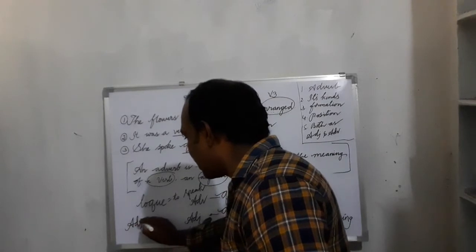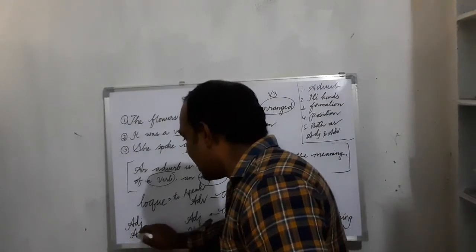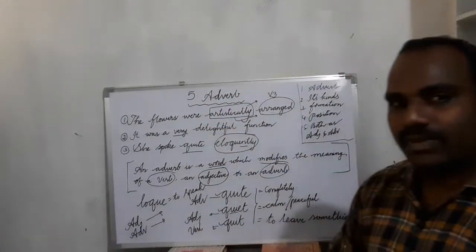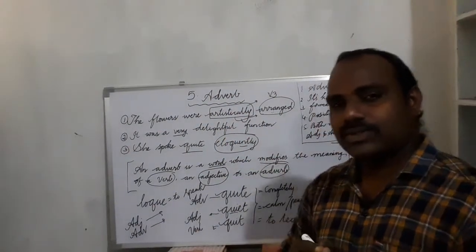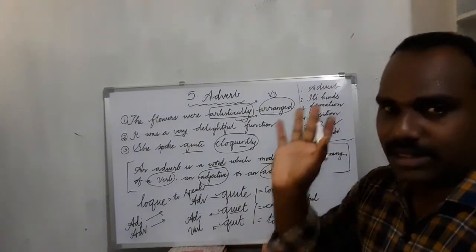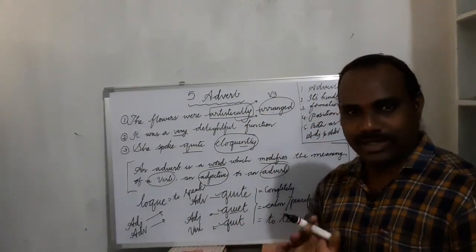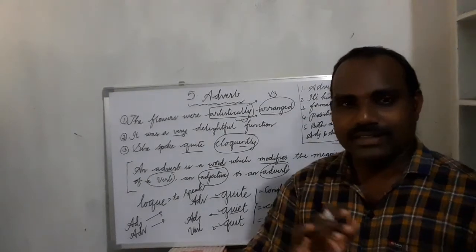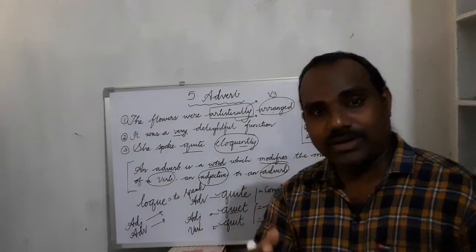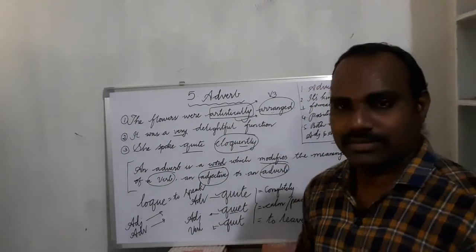The previous topic adjective and today's topic adverb. An adjective talks more about or describes nouns or pronouns only. That's it. Do you understand? Adjective modifies or describes or talks more about nouns and pronouns.